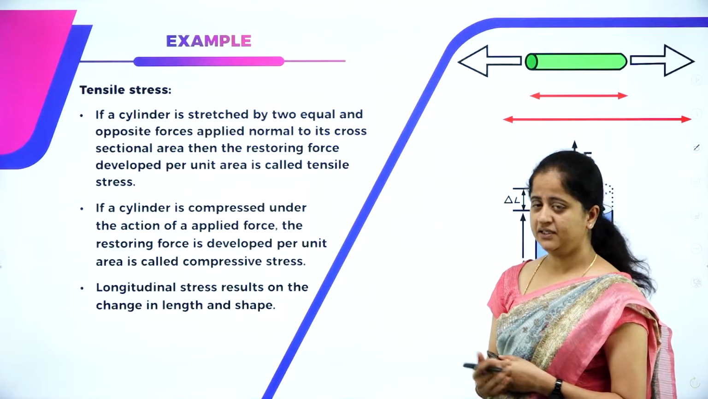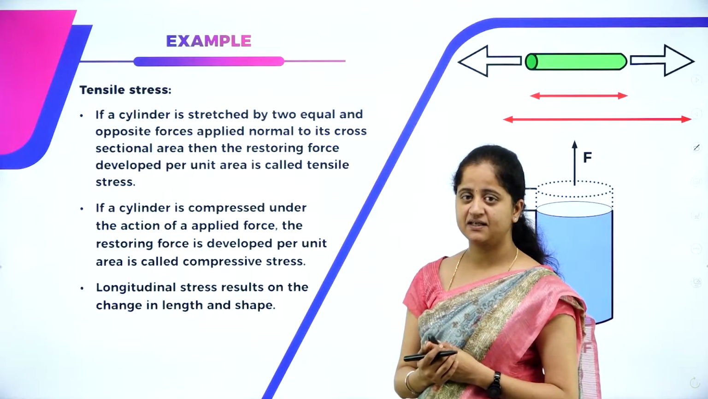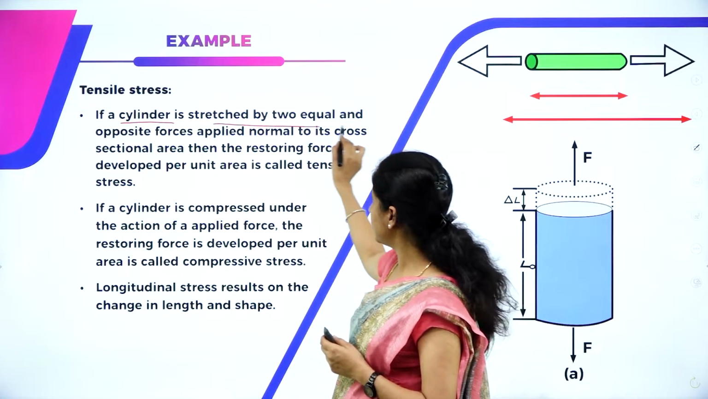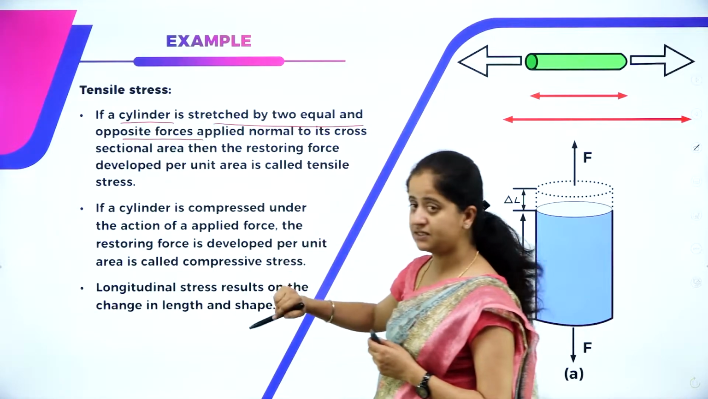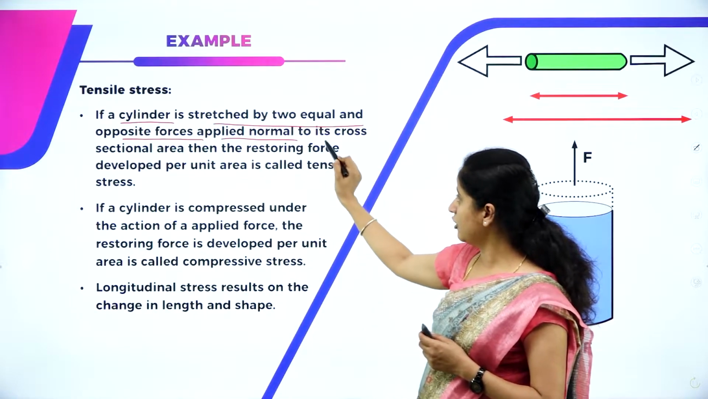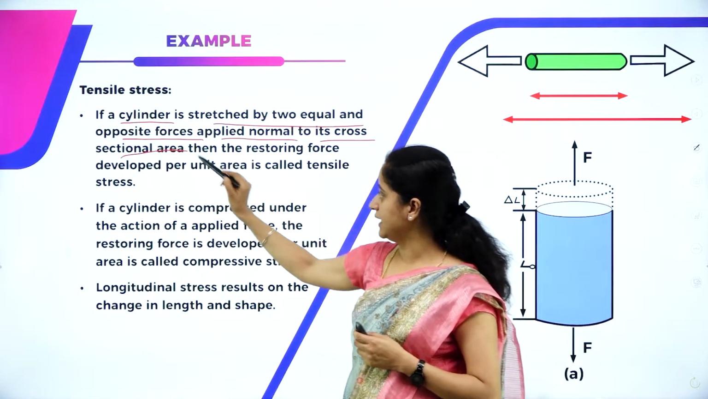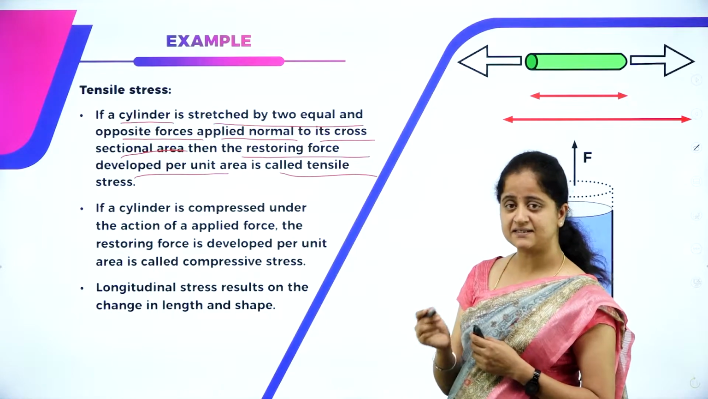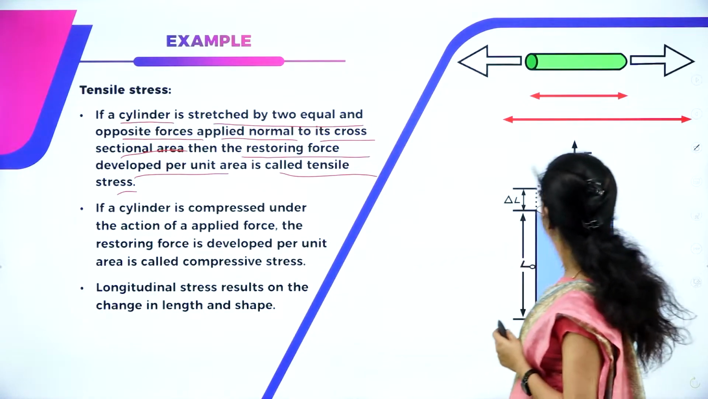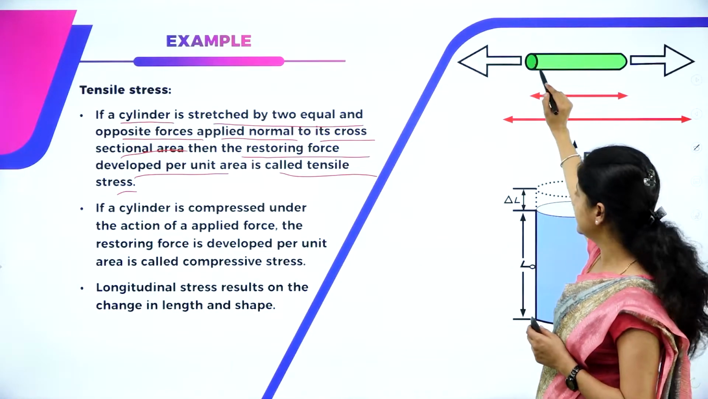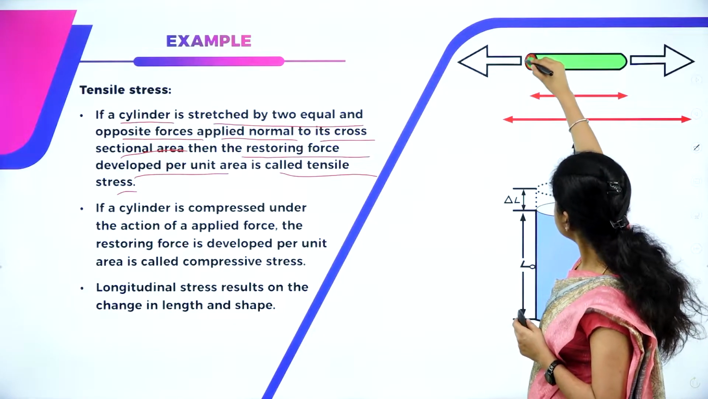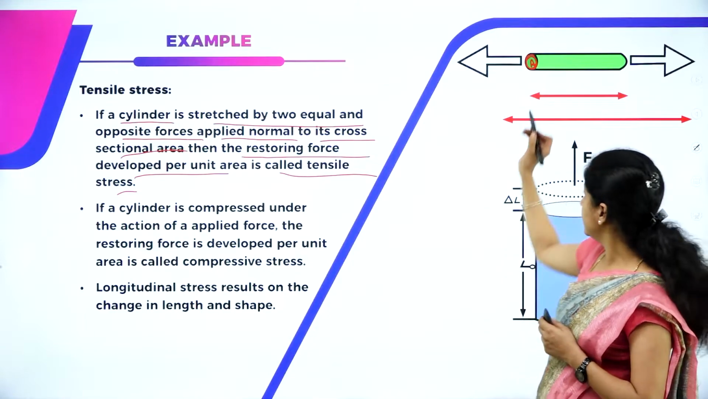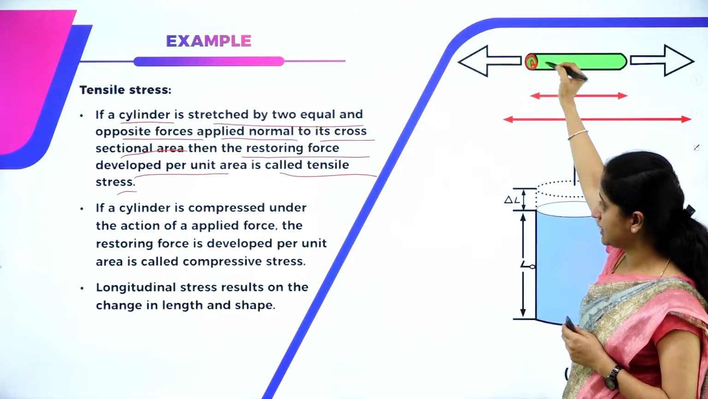For example, here I have an example to understand the tensile stress and compressive stress. If a cylinder is stretched by two equal and opposite forces which is applied normal to its cross-sectional area, then the restoring force developed per unit area is called tensile stress. For example, I have a cylinder over here. Look at this. So this area is called cross-sectional area. This area is called cross-sectional area.